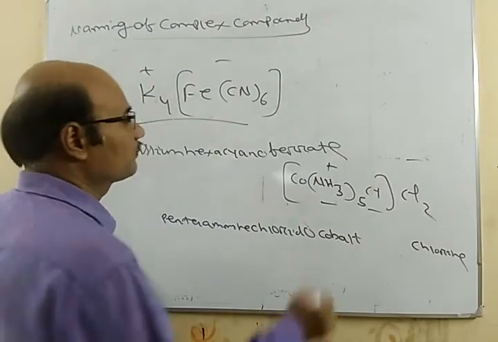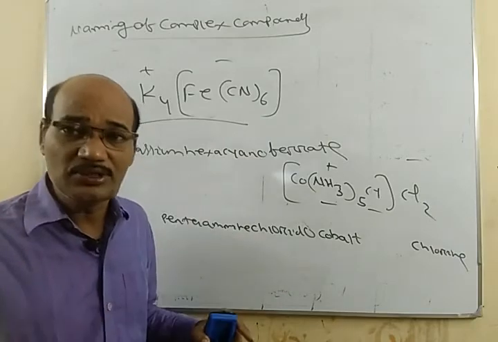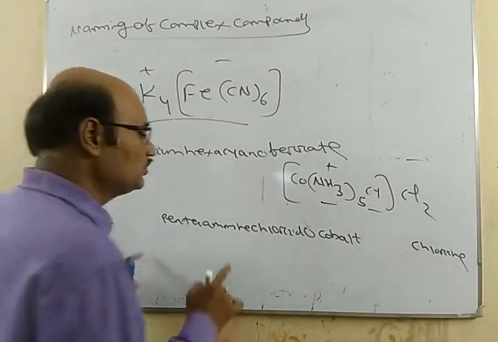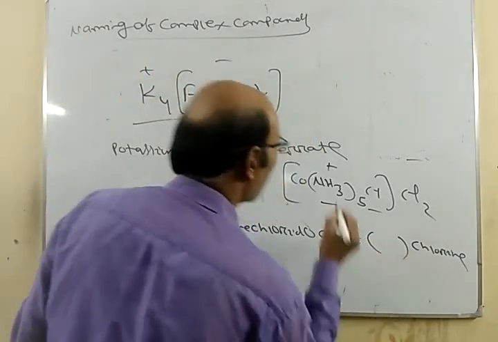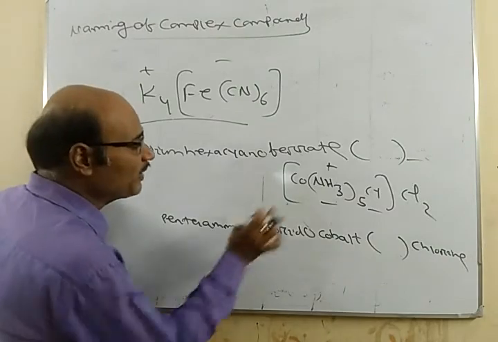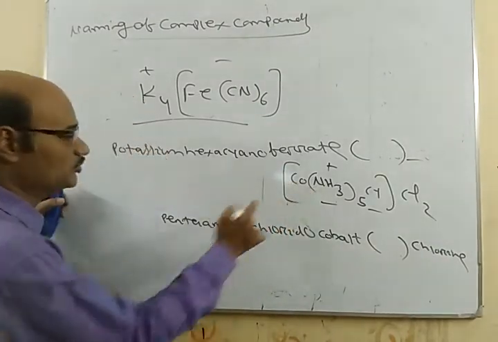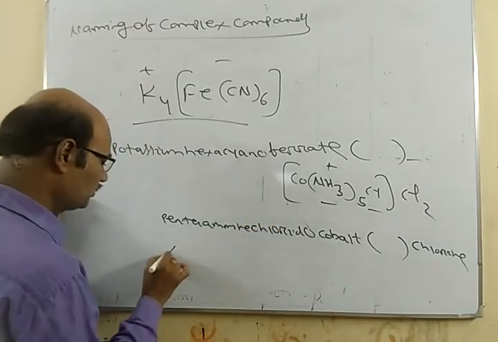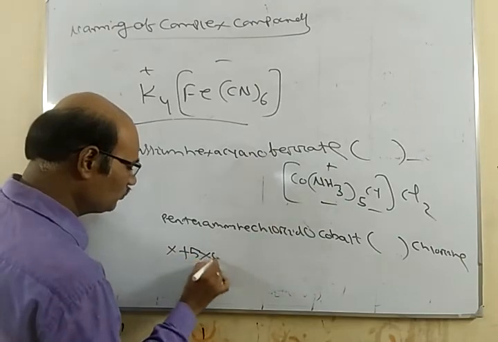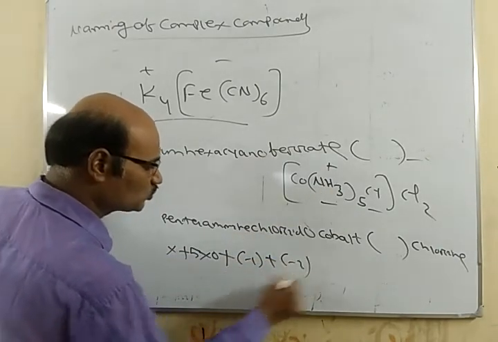Then after that, write the oxidation number of the metal atom within brackets in Roman numerals. Now we have to determine the oxidation number of the metal atom. Suppose Co is x, plus 5 into 0 for NH3, plus minus 1 for Cl, equals the charge.